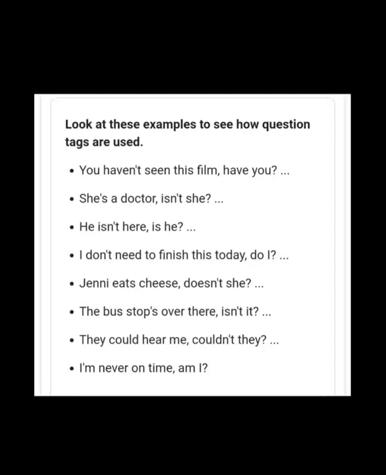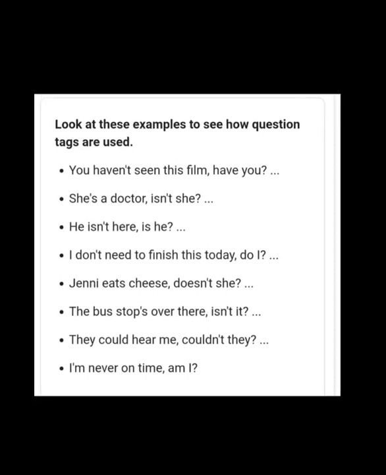Students, here are some examples of your question tag. This also you have to write down in your notebook. You haven't seen this film. So haven't is your verb, which is in the negative form. We have to make it into positive. Have you? In this way, all the sentences are given to you. So all three grammar topics are cleared in revision. Let's move on to the lesson topic of revision.